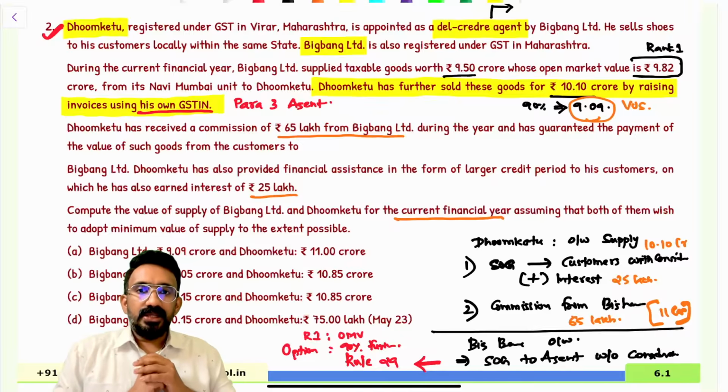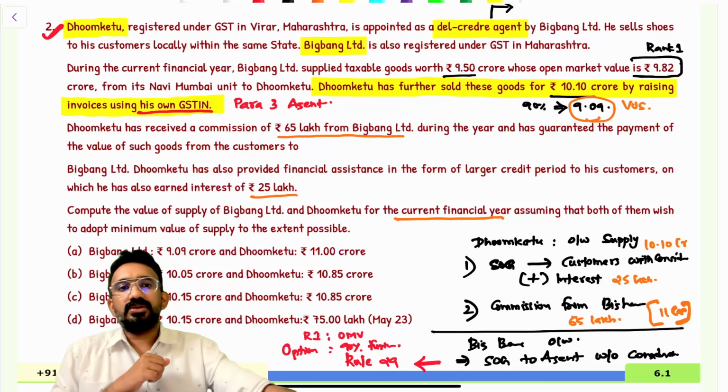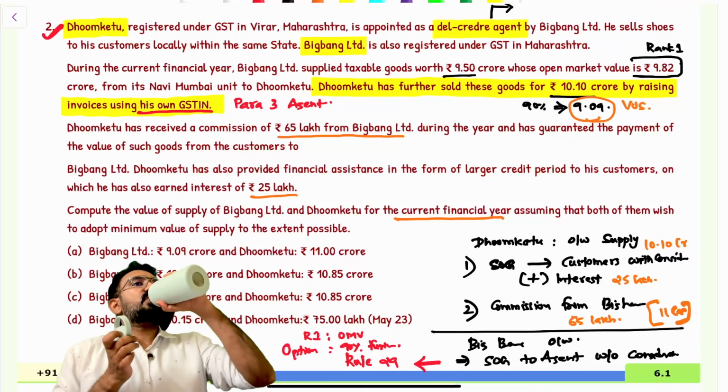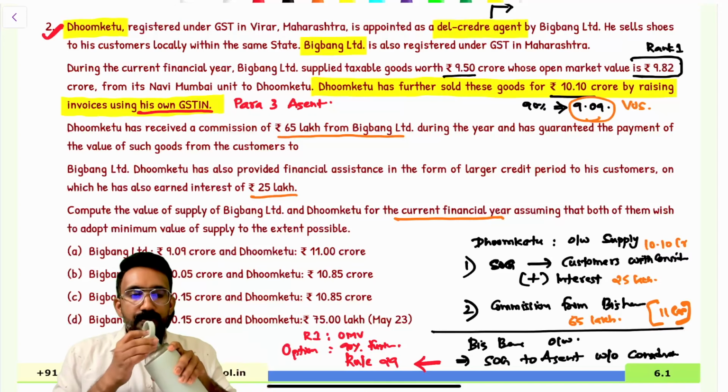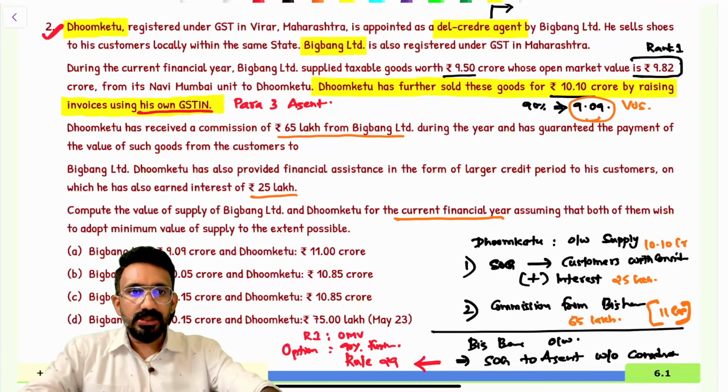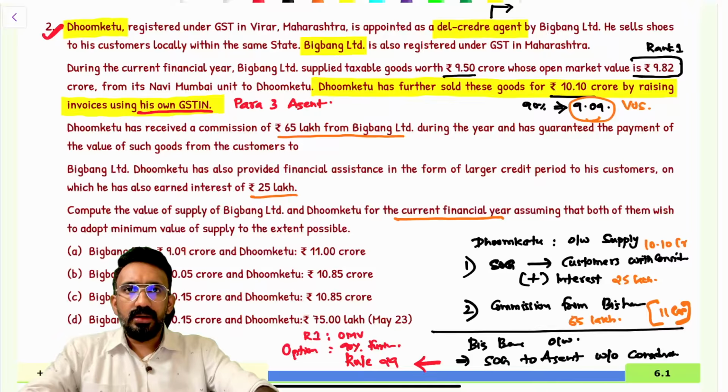Now you tell me, is Dhumketu a para 3 agent? Can I have that yes or no answer on the chat box? Is he a para 3 agent? Of course, he's a para 3 agent, primarily because he is issuing the invoice under his own name, right? Okay.